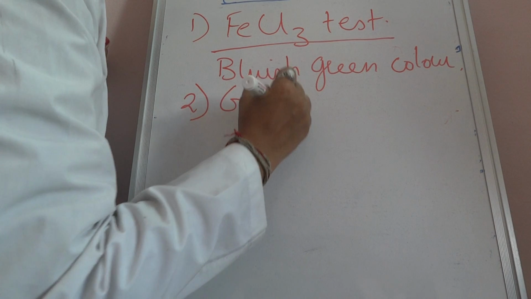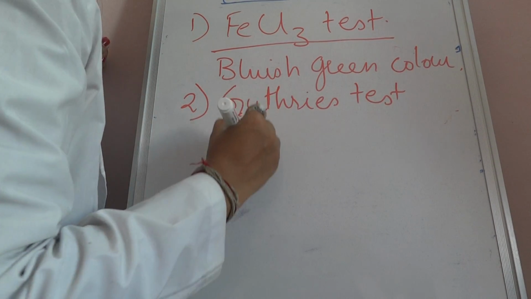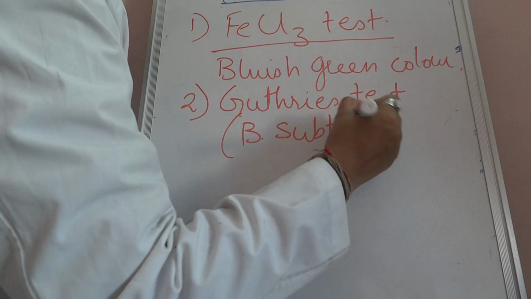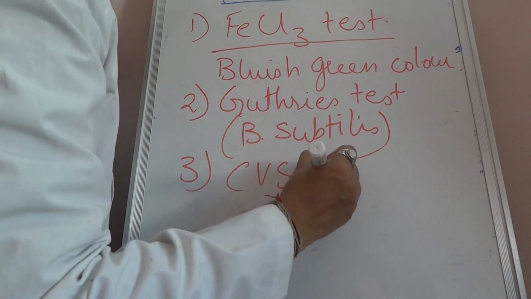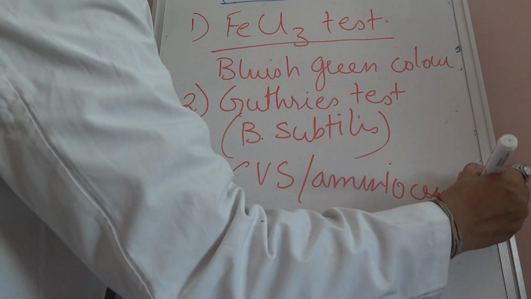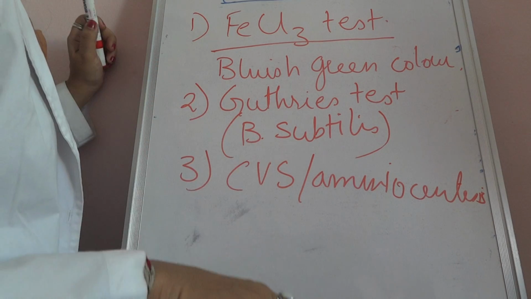Second is the Guthrie's test, which is done with the help of the microorganism Bacillus subtilis. The best is chorionic villus sampling or amniocentesis to diagnose phenylketonuria.